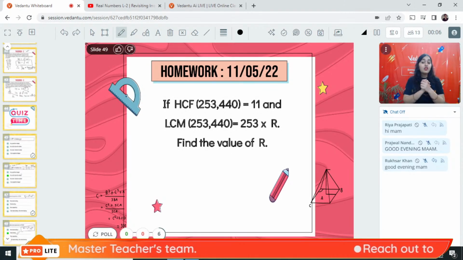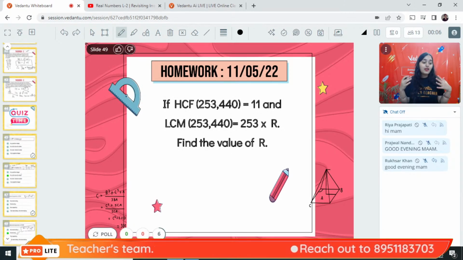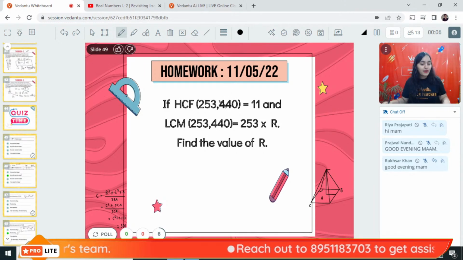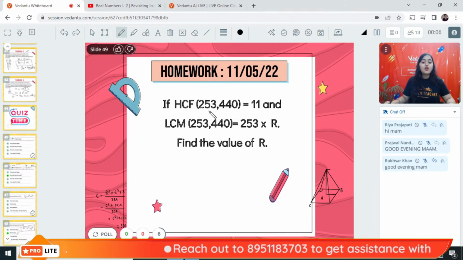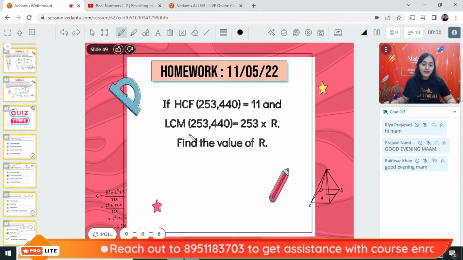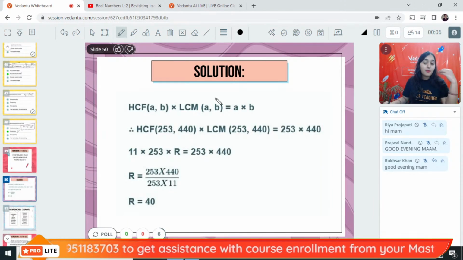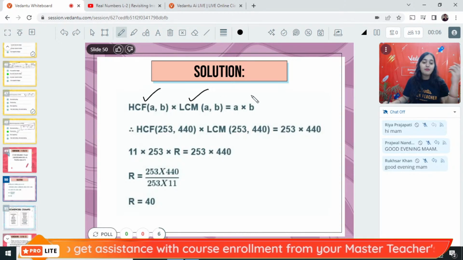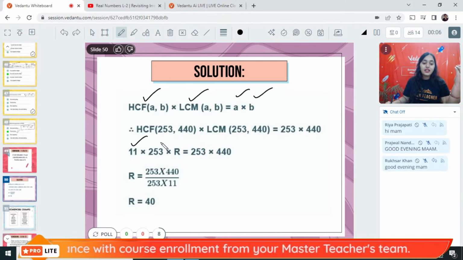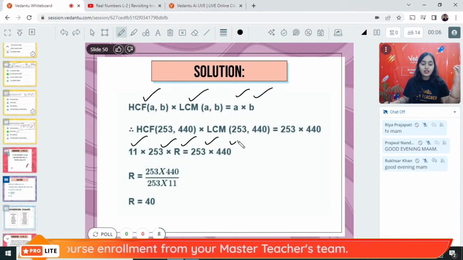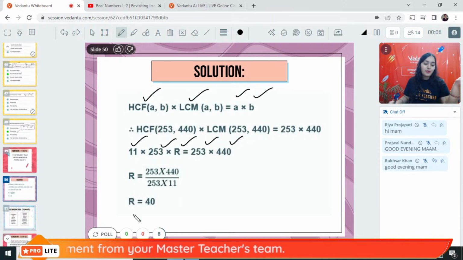Alright guys, that was all for today's class. Now let us discuss the homework question. I have given you a homework question. If the HCF is 11 and the LCM is 253 into R, what will be the value of R? Now simply we have to apply the formula. HCF into LCM is A into B. So 11 into 253 into R is 253 into 440. When you apply the formula, you will get the value of R as 40.